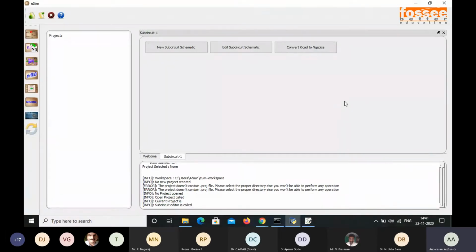So in this KiCad that we have designed the schematic, now we have to convert it into ngSpice. Actually here we are designing the subcircuit. So here, the convert KiCad to ngSpice, this we have to select. Here also KiCad to ngSpice conversion will be there. But while doing the schematic with new project or open project, we can go for this convert KiCad to schematic. Since here we are going to design the subcircuit, we have to select this convert KiCad to ngSpice.